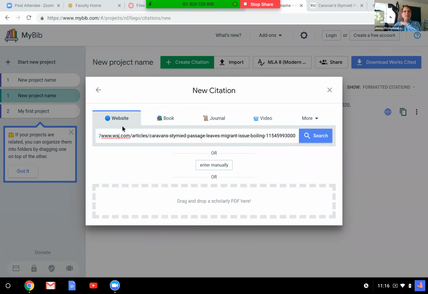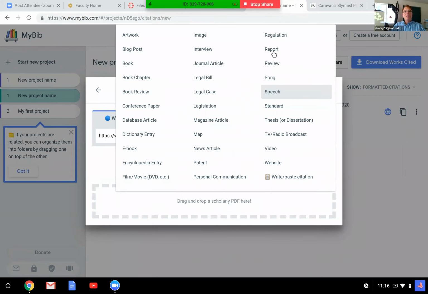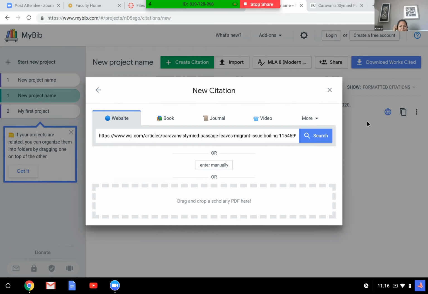Now let's say this is not a website, it's more of a video. Well, okay, then I would click on video and it would do the video. Or let's say it's none of the things I was talking about, so I would click the more button over here, and it would give me some choices. Is it a magazine article that I'm trying to make a citation of? Is it an ebook? Is it a song? Is it an interview that I had with somebody? If it's any of these, you click on that, and then when you make the citation, it puts it in that format. Okay. So here we know it's a website, so I'm going to leave it alone.